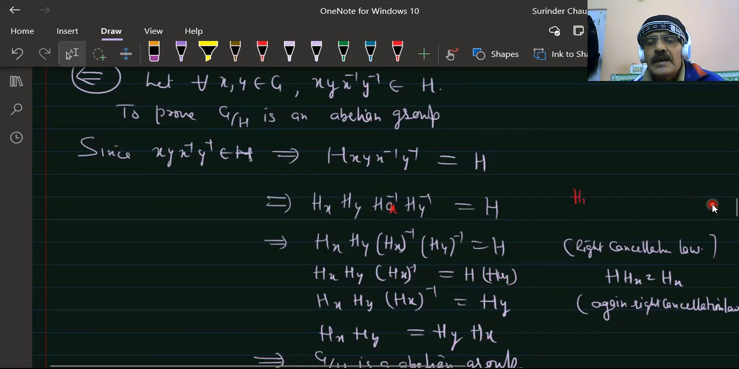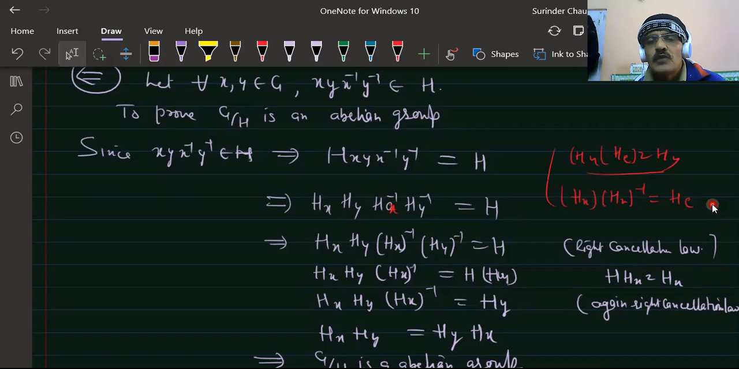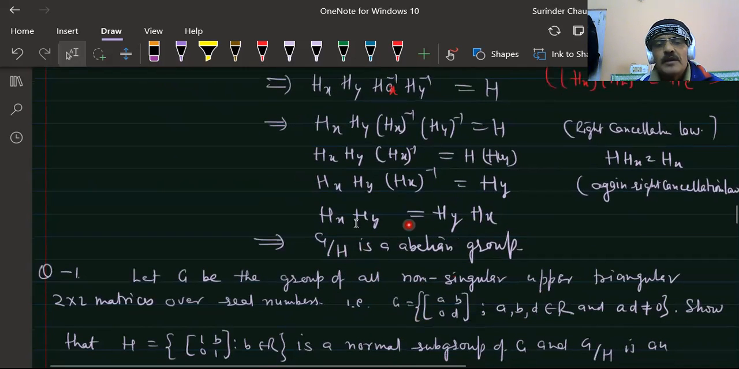Then hx into hx inverse is equal to the identity element he, h into h is equal to h again, and he into hy is equal to hy in the whole group. So this implies hx hy is equal to hy hx. This completes the question.